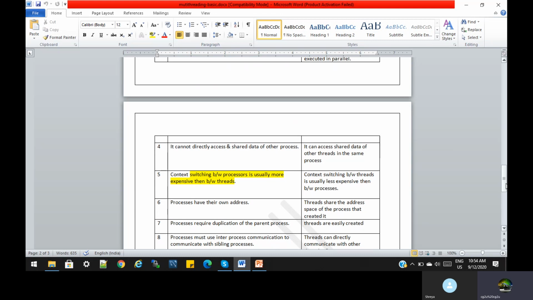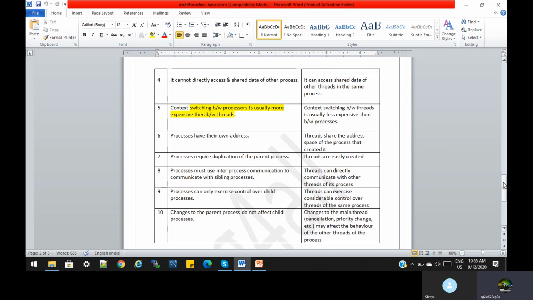Next difference. Context switching between processes is usually more expensive than between threads. We already know about this. Context switching between threads is usually less expensive than between processes. Context switching of a thread is easier, meaning less costly. Processes have their own address space. Threads share the address space of the process that created them. Processes require duplication of the parent process. Threads are easily created.